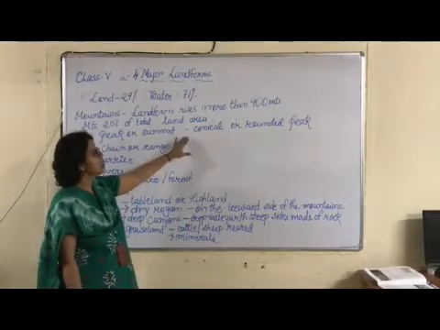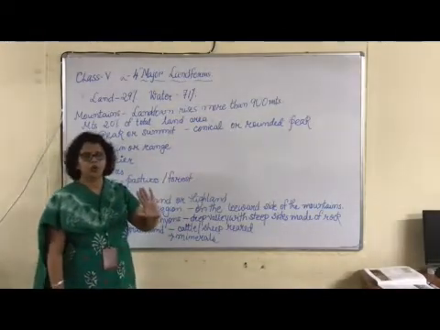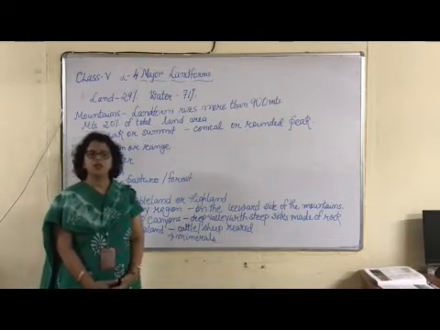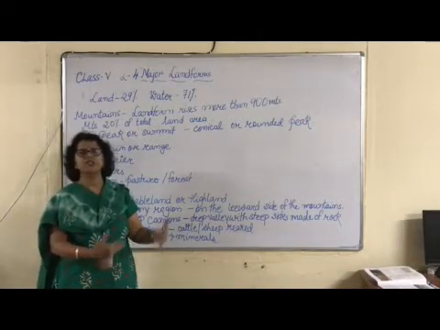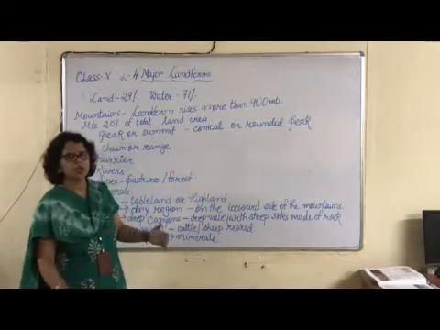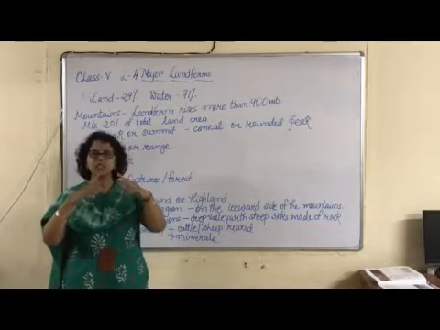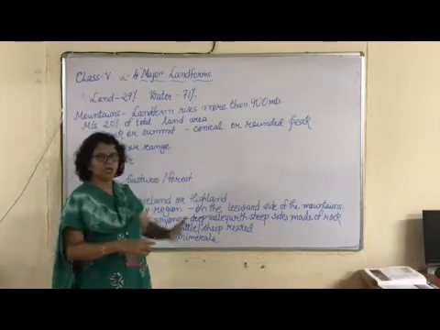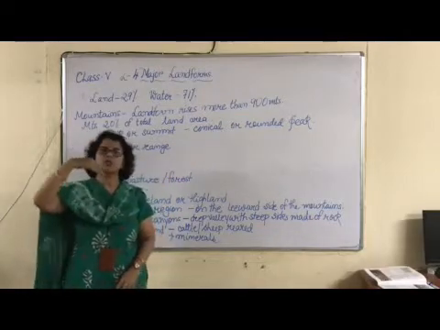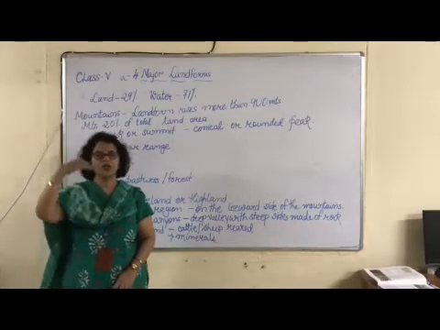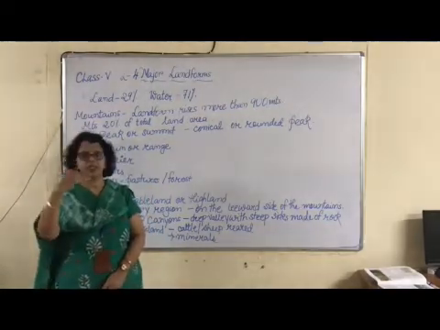And these mountains which are new, like the Himalayas, are formed relatively later, and so their peaks are quite pointed and conical. And the mountains which are formed later are also greater in height.